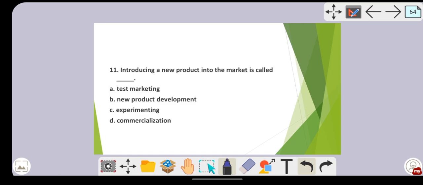Then, introducing a new product into the market is called what? Test marketing? No, it's not test marketing. Here you are introducing the new product into the market, so it is commercialization. So option D is the right answer.